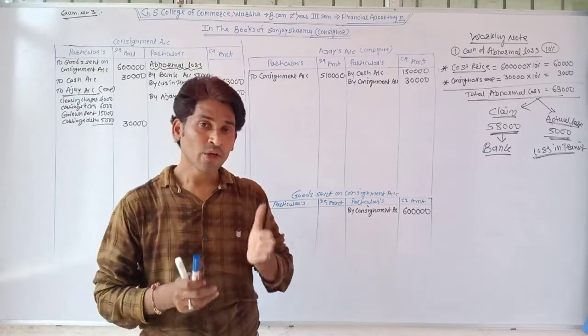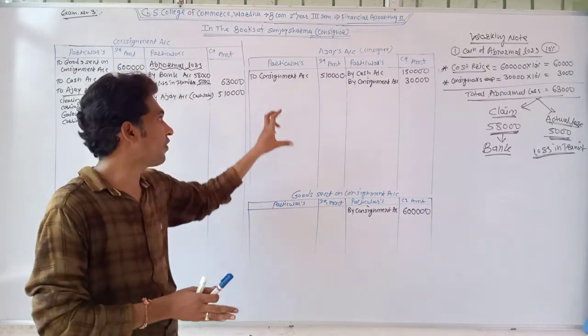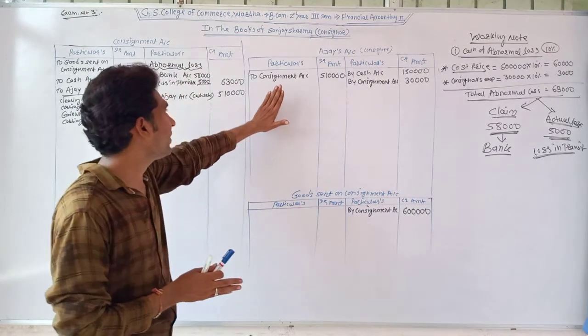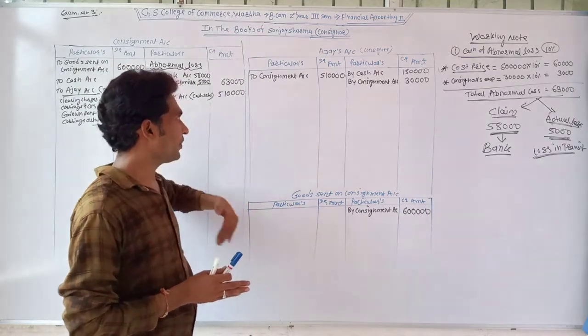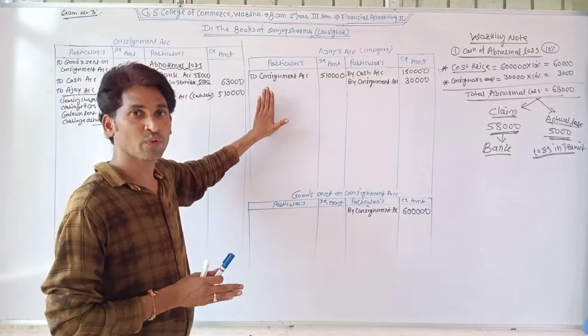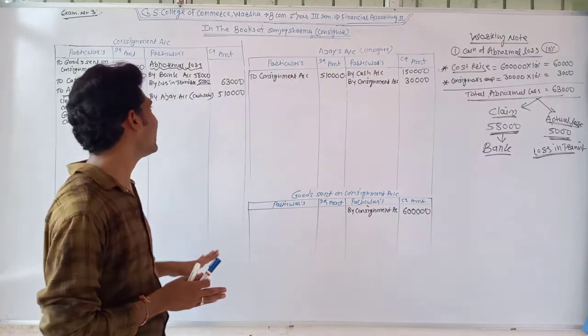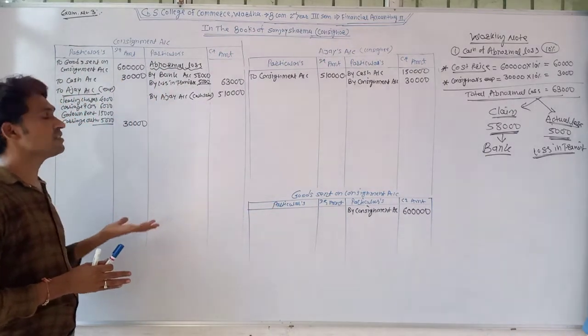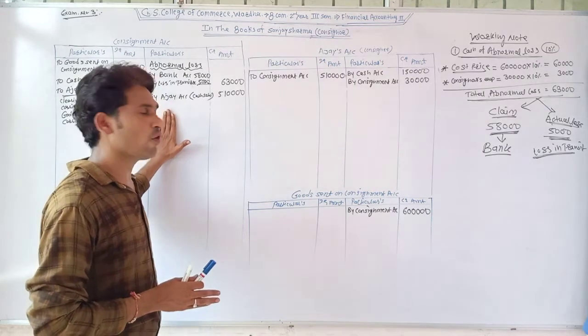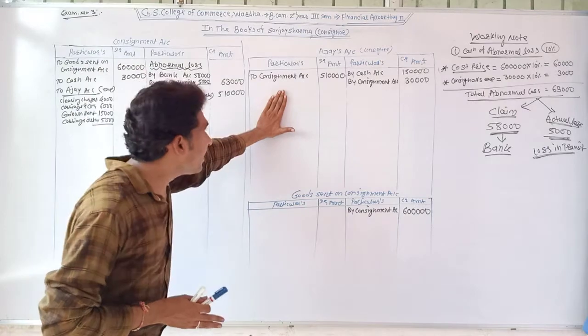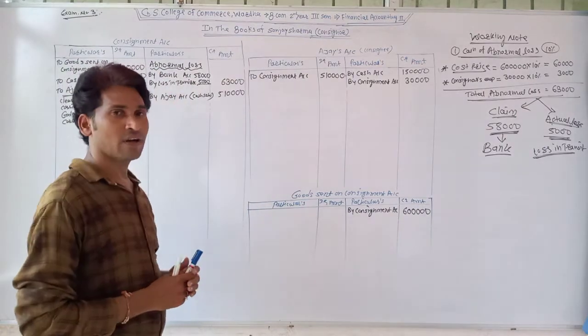We just know that we need to get this amount from our consignee. So we debited the consignee's account because it became our debtor, and sales is our consignment's income, so it's recorded at the credit side of the consignment account. So Ajay account debit and consignment account credit.